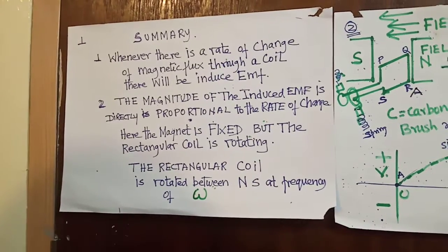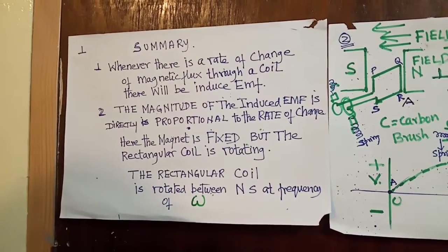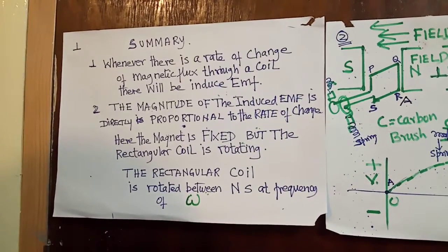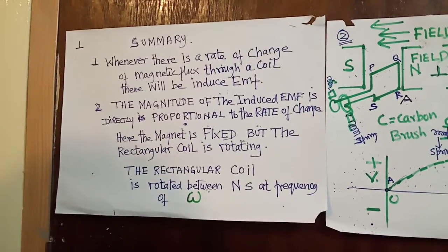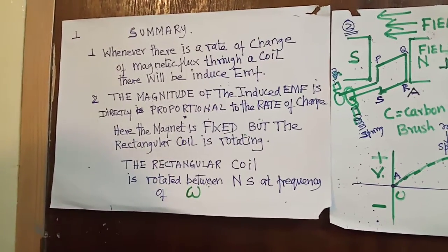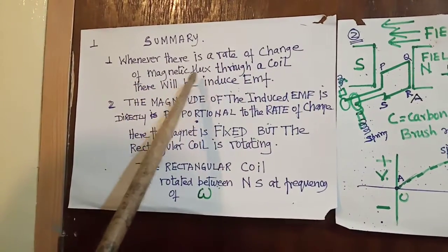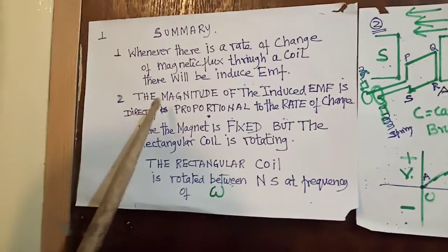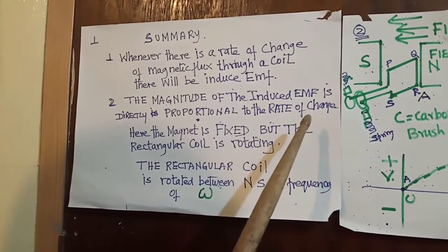My children, today we'll do the most important topic in physics that has come out from Faraday's laws of electromagnetic induction, in which the whole world gets the most beautiful result, and that is generation of electricity. So, a summary of what we have done. One, whenever there is a rate of change of magnetic flux through a coil, there will be an induced EMF. Remember that. Two, the magnitude of the induced EMF is directly proportional to the rate of change.